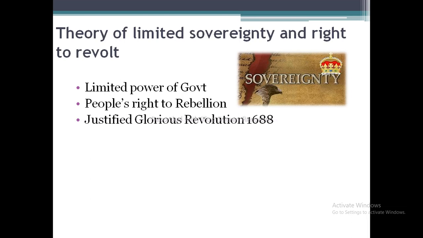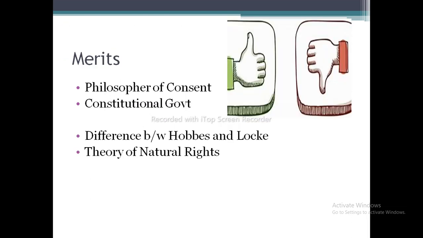Locke also identified the people's right to rebellion when the government failed to protect the rights and property of the people. Then the people could oust the government. And he also justified the Glorious Revolution of 1688 in England, which created a constitutional monarchy.